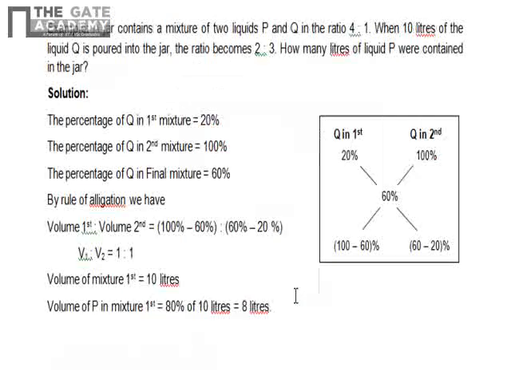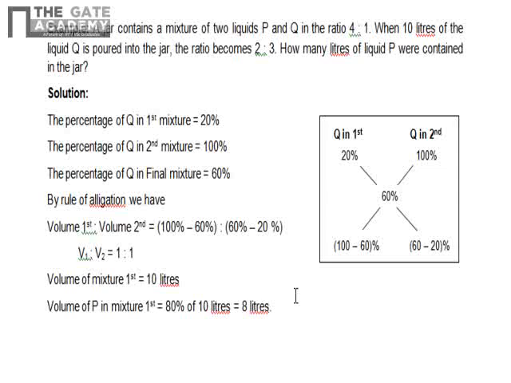Now the next example. A jar contains a mixture of two liquids P and Q in the ratio 4:1. When 10 liters of the liquid Q is poured into the jar, the ratio becomes 2:3. How many liters of liquid P were contained in the jar?